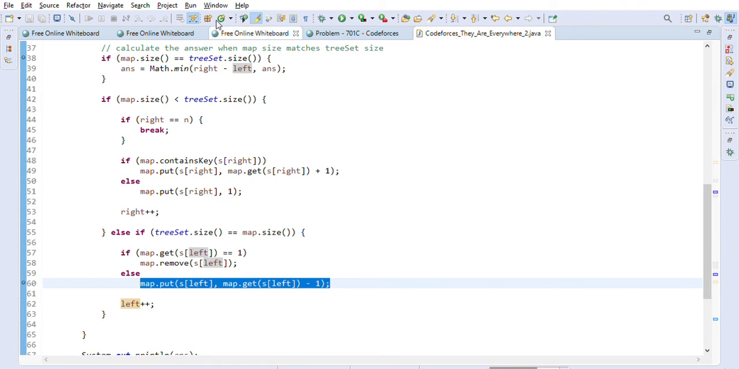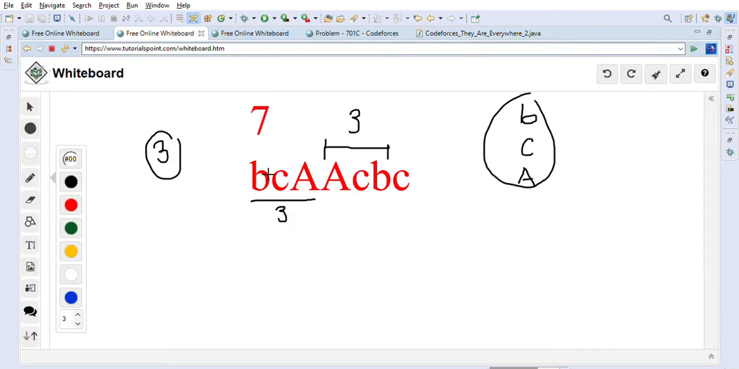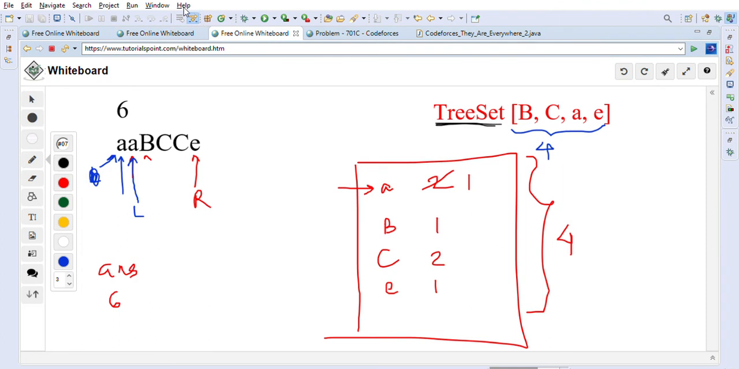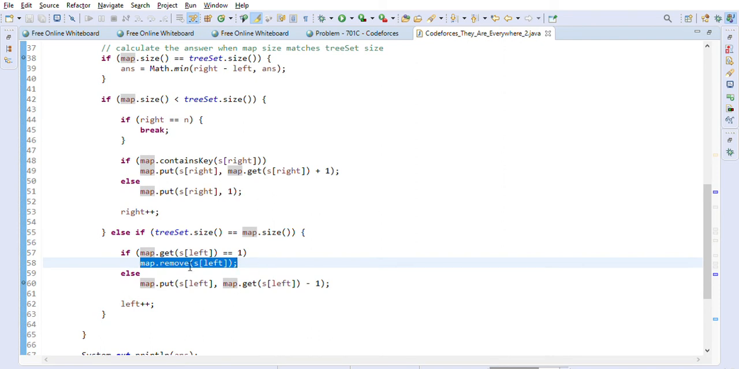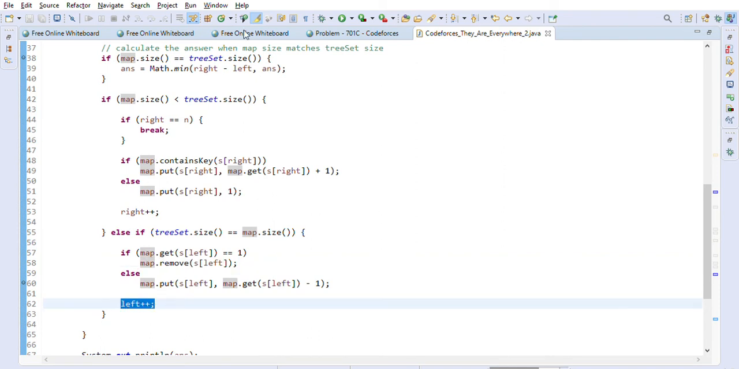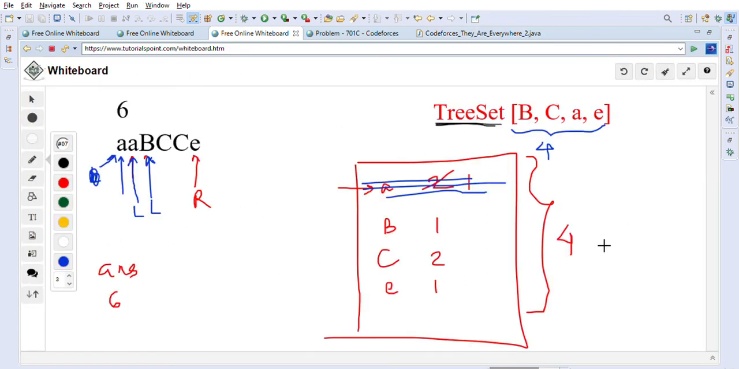Next time, when the left is moving to the next character b, then the frequency of a will be 0. When it becomes 0, we are actually removing it from the hash map. That part we are doing here, map dot remove, and we are incrementing the left. At that time the total size of the hash map becomes 3, because it is now only b, c and e characters in the map.